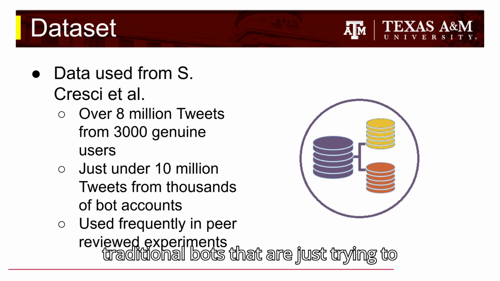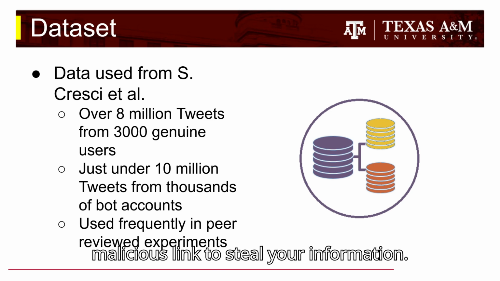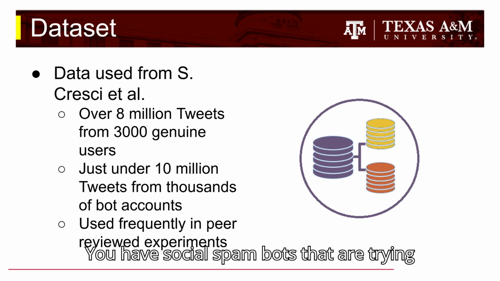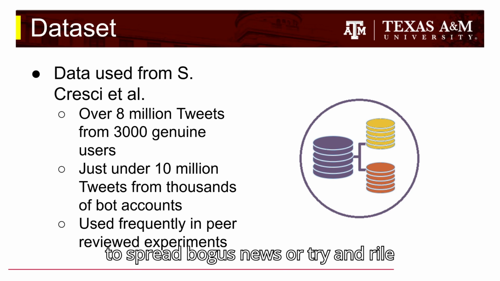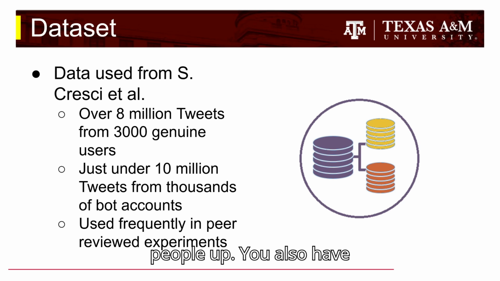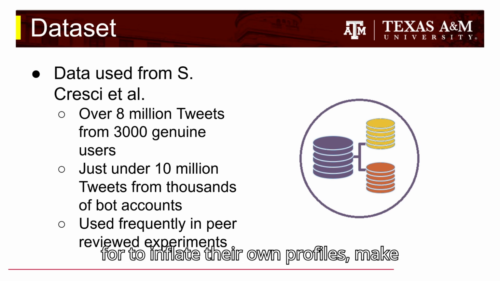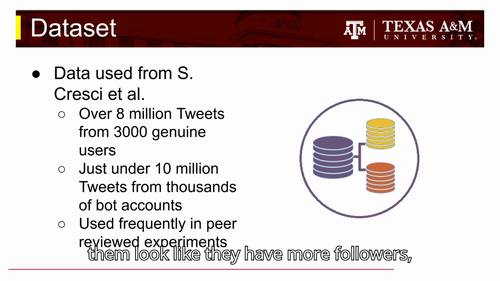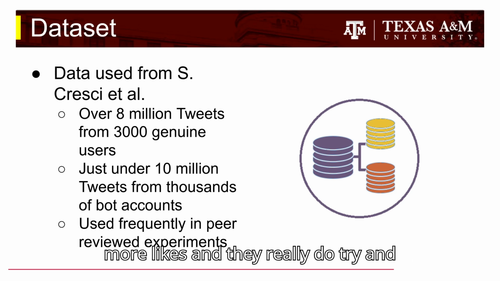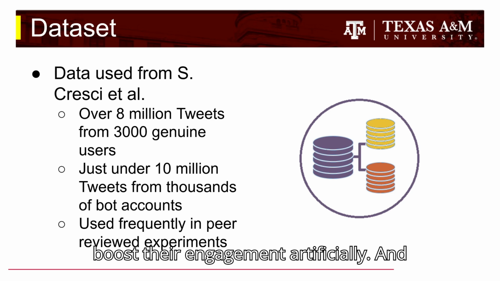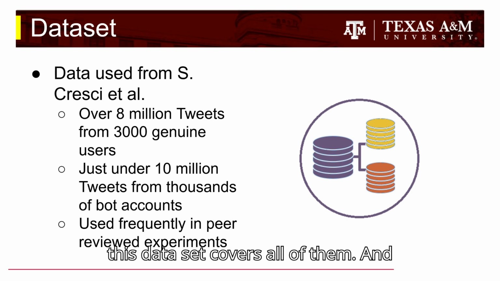You have traditional bots that are just trying to get you to buy something, or click on a malicious link to steal your information. You have social spam bots that are trying to spread bogus news or rile people up. You also have fake followers that people pay for to inflate their own profiles, make them look like they have more followers, more likes than they really do, and boost their engagement artificially. And this dataset covers all of them.